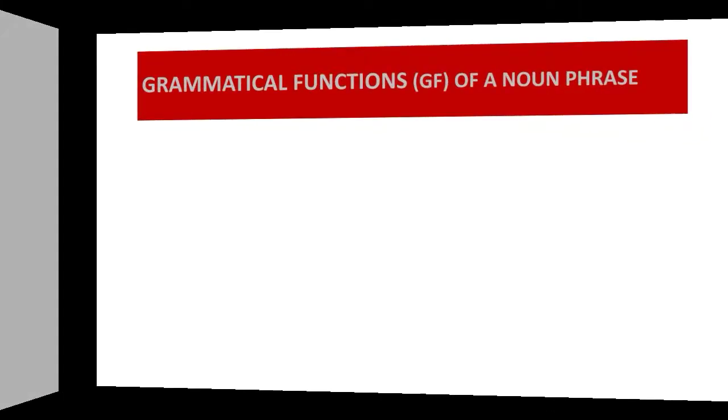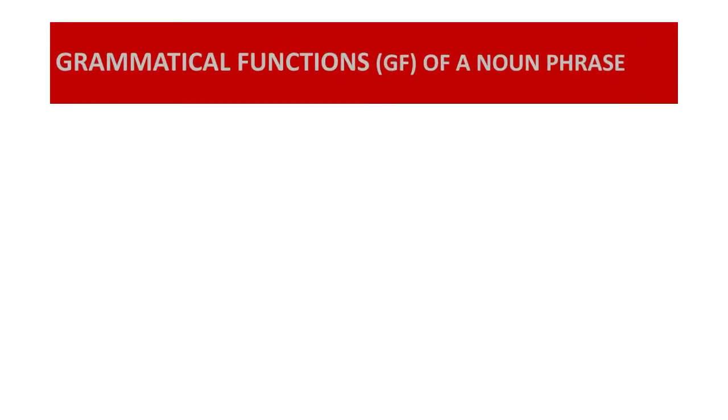Let's move on. What are the functions of a noun phrase in a sentence? Everything has a function in English language. So let's move to the first function of a noun phrase. That means, what does a noun phrase do in a sentence? The first function is it functions as the subject of the verb.